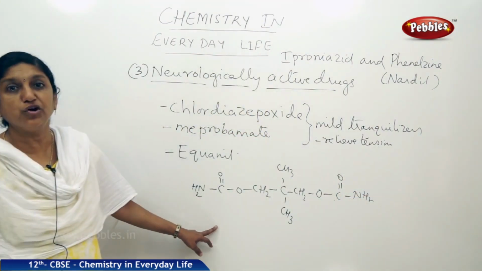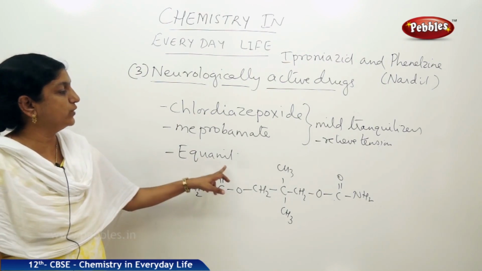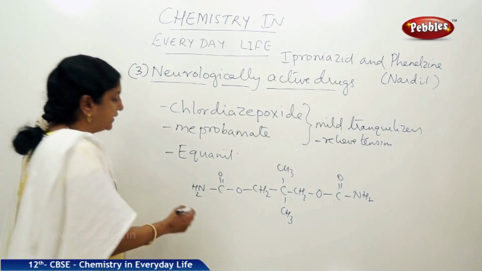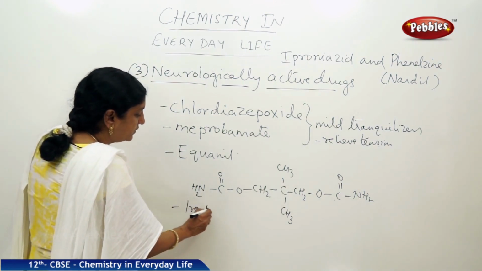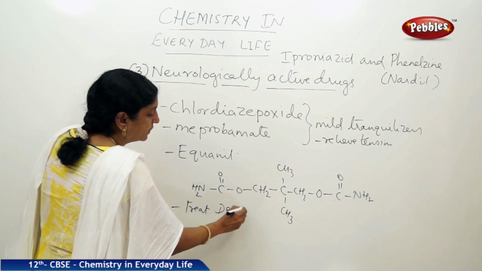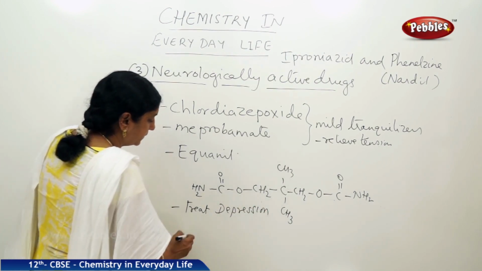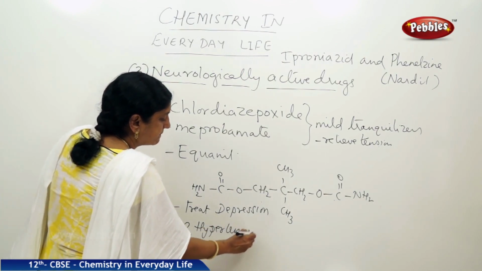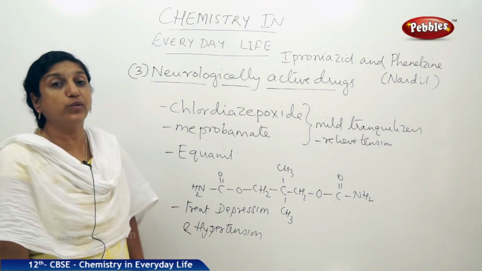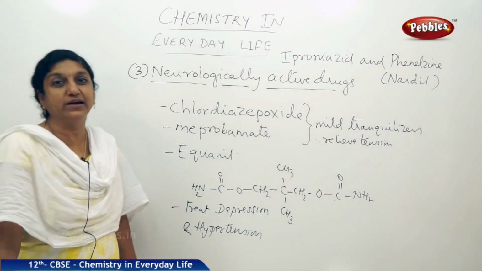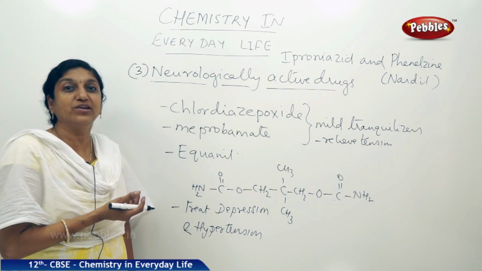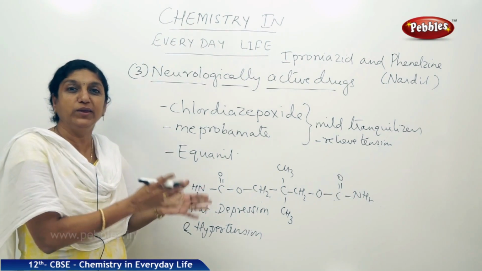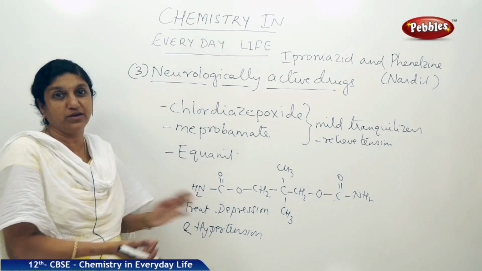So this is the structure of Equanil, and this tranquilizer is used for treatment of both depression as well as hypertension. So as we have said, tranquilizers are an important class of drugs whose therapeutic action is to interfere with the message transfer mechanism between the nerve and the receptor, as we have seen.